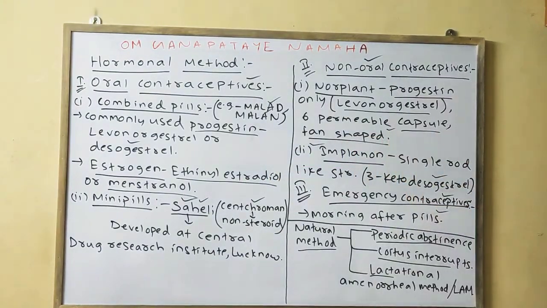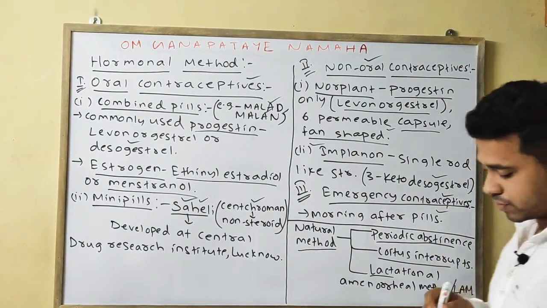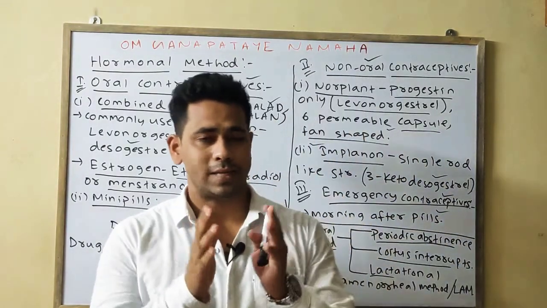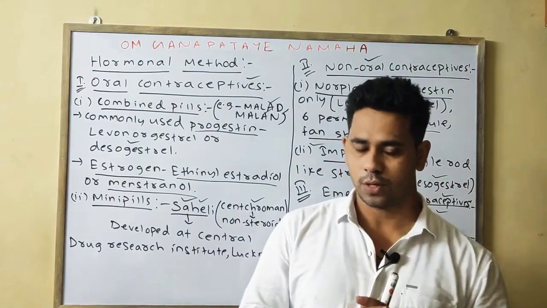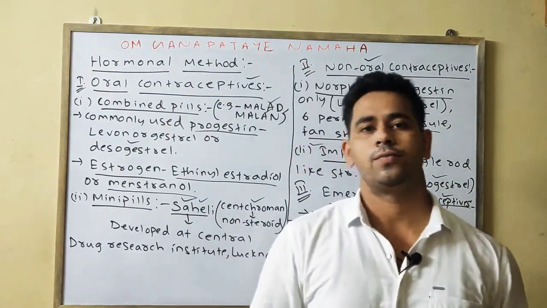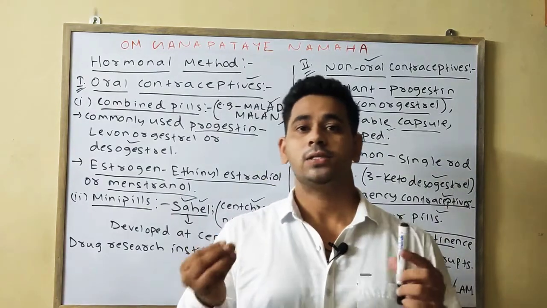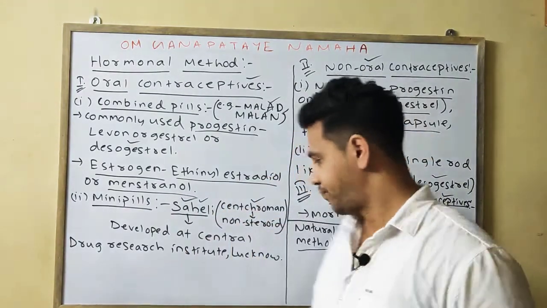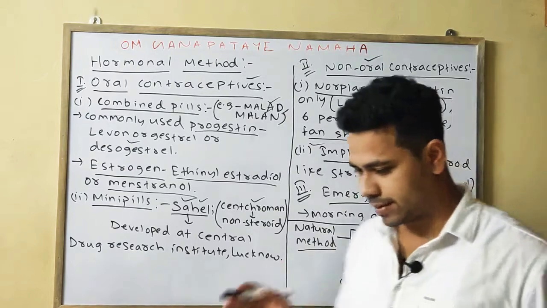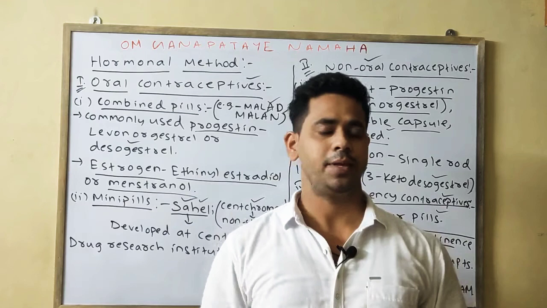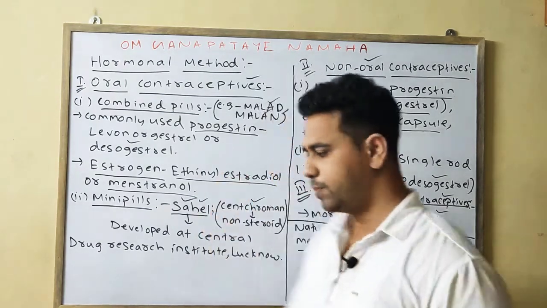Okay, in the case of the periodic abstinence, during the fertile period of ovulation, sexual intercourse should be prohibited. Because during the fertile period of the menstrual cycle, the chances of pregnancy are very high. So the avoidance of sexual intercourse during the fertile period of the menstrual cycle is known as periodic abstinence.